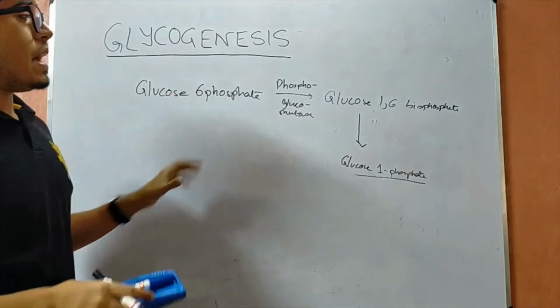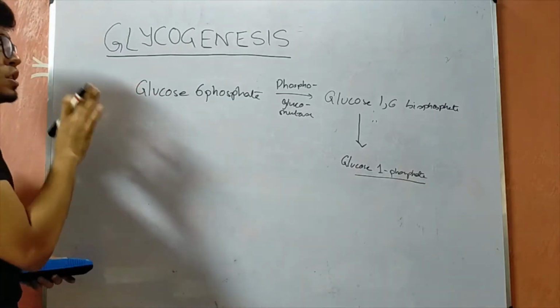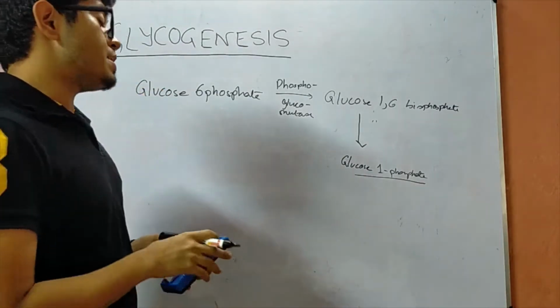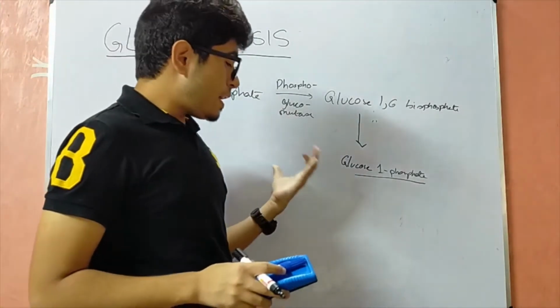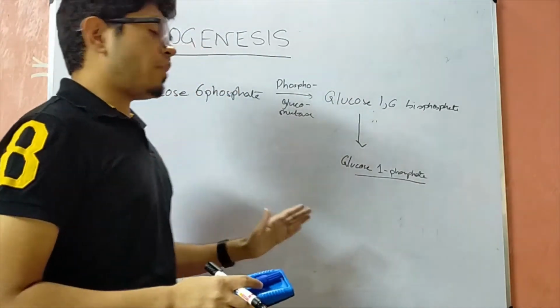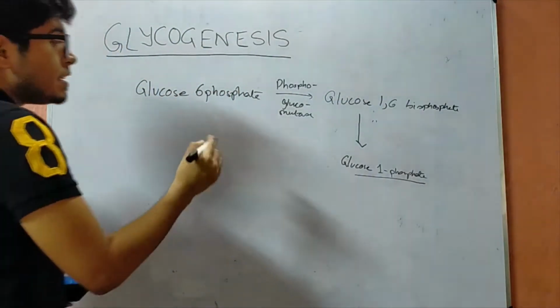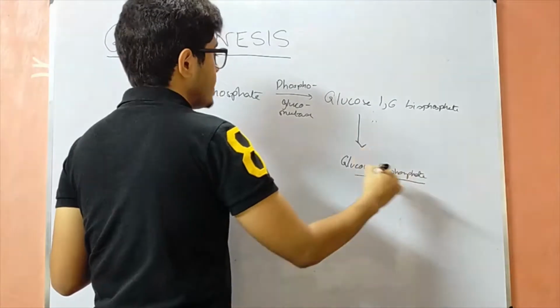So in this first step, glucose 6-phosphate is transformed into glucose 1-phosphate.